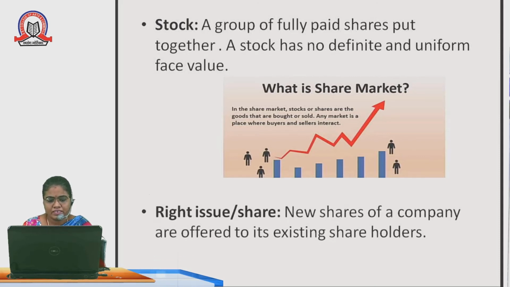Next one is rights issue or rights shares. New shares of a company offered to the existing shareholders are called a rights issue or rights shares. You want to know the difference between bonus shares and rights shares. A bonus share is an additional share issued from the profit of the company. A rights share is a new share introduced by the company that is given to the existing shareholders.